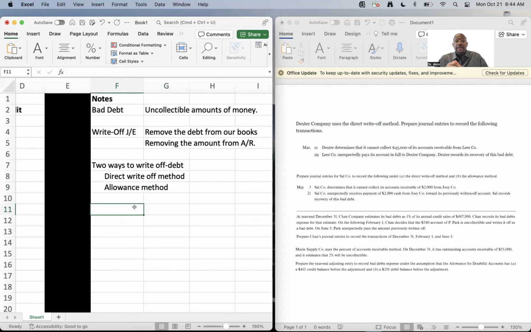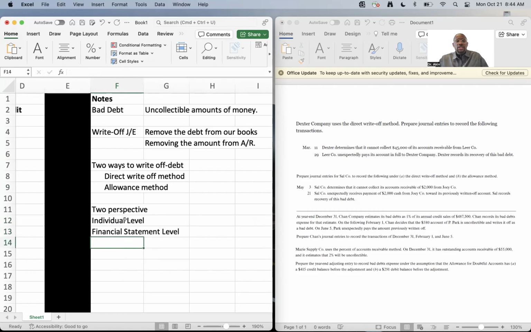One more thing you need to know before we go on to do problems is that you can write off debt from two perspectives. I like to always throw this one in here to not cause confusion along the way. There are two perspectives for writing off bad debt. You can write it off from the individual level, or you can write it off from the financial statement level.